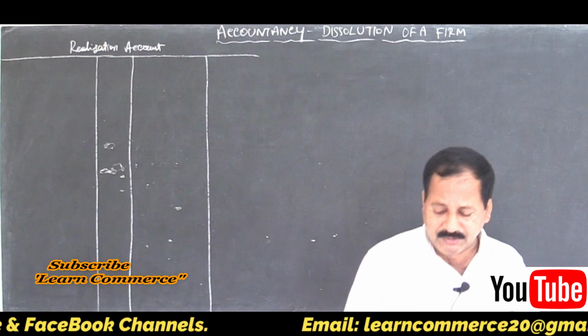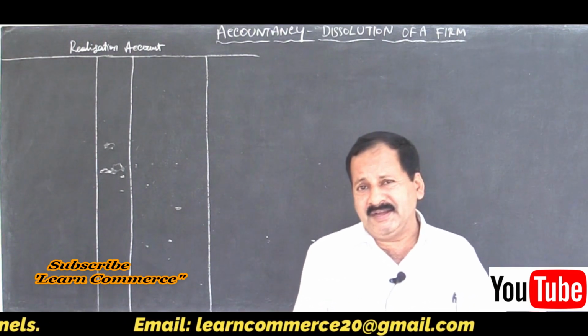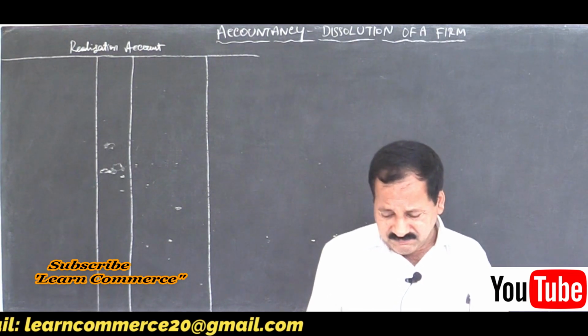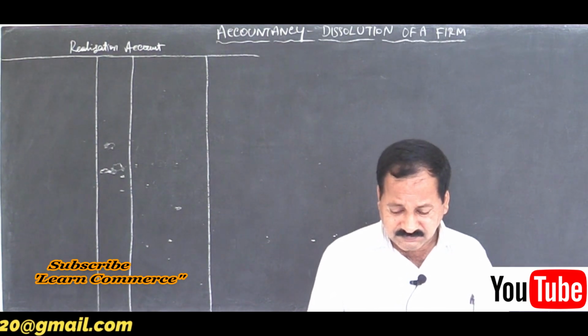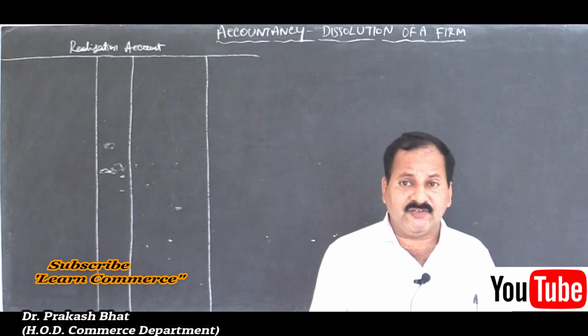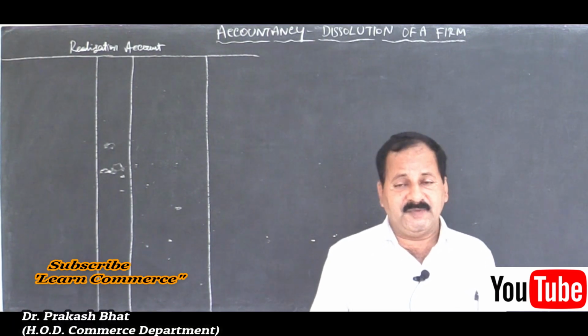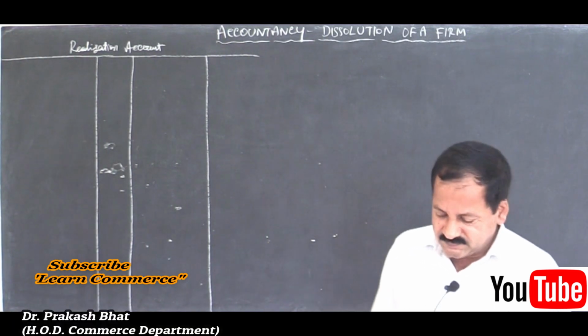Realization expense amounted to rupees 4,000. Only one entry to bank account. In this case it is cash. Cash at bank is not there, cash is there. So to cash account, realization expenses paid, right? So let us